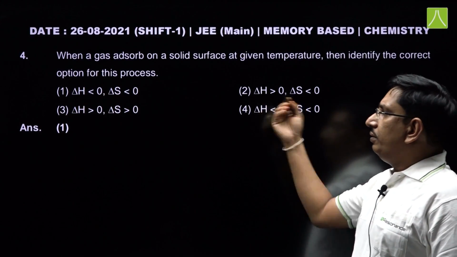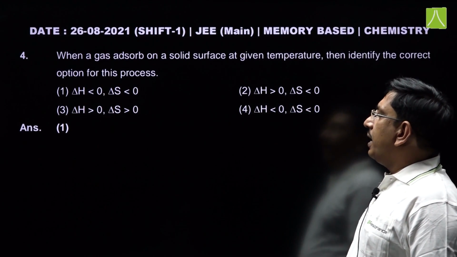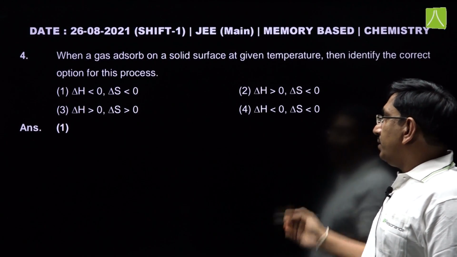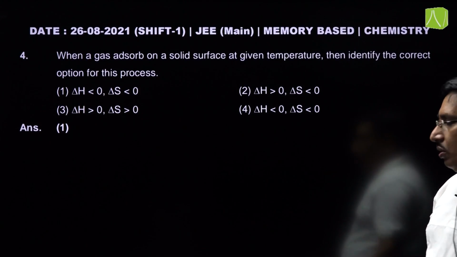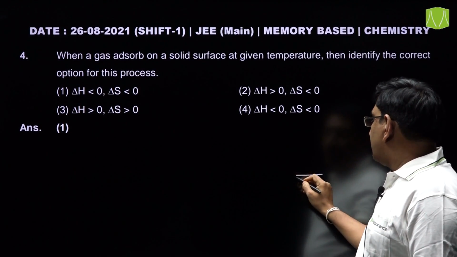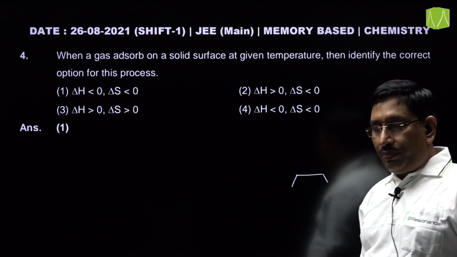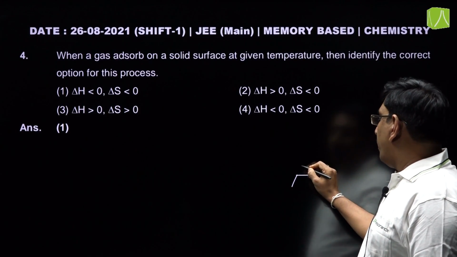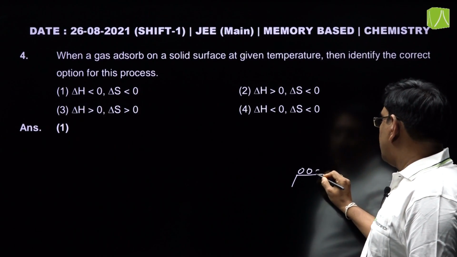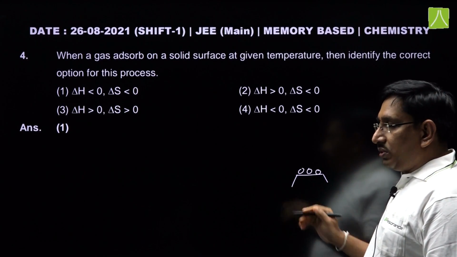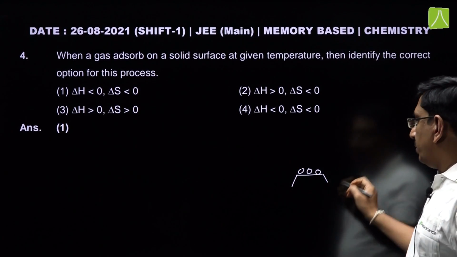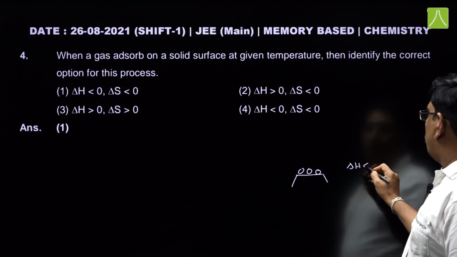Next, fourth question. When a gas adsorbs on a solid surface at a given temperature, identify the correct option. When a gas adsorbs, this is an exothermic process. When the gas molecules are adsorbed on the surface of the solid, heat energy is released, so delta H is less than 0.